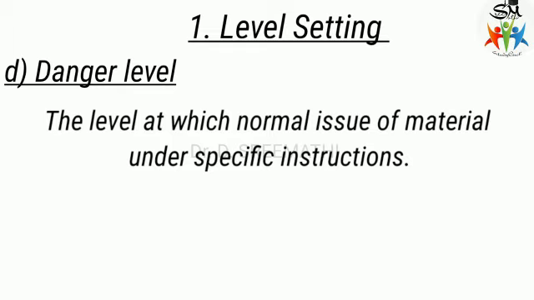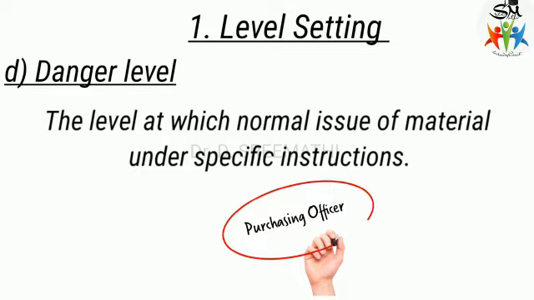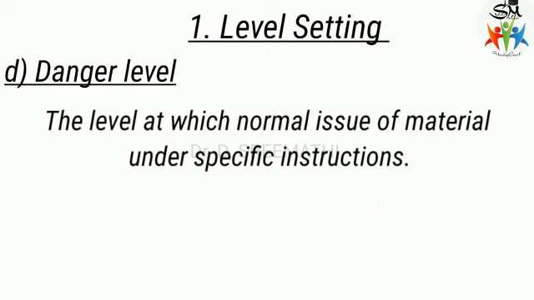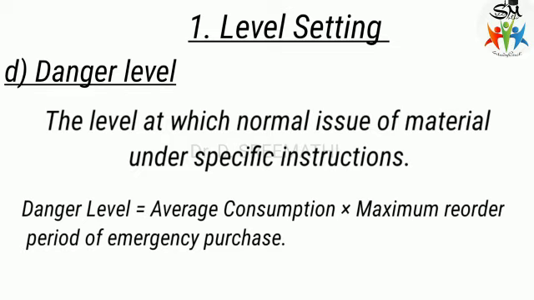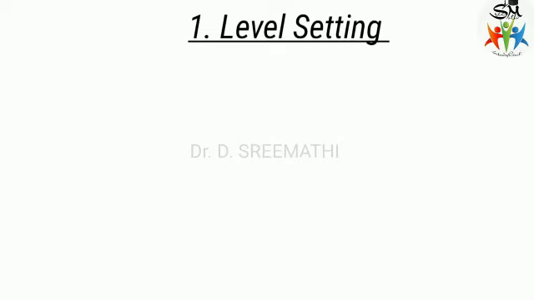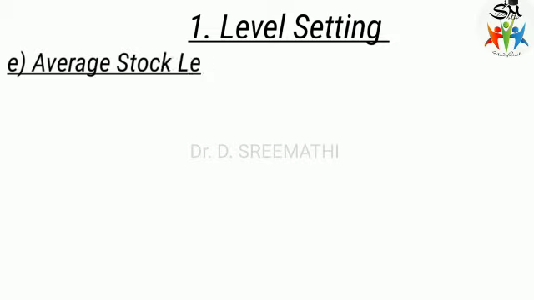When the stock reaches this level, the purchasing officer will make special arrangements to get the materials, so that production may not stop due to shortage of material. This is calculated as: danger level equals average consumption multiplied by maximum reorder period for emergency purchase.